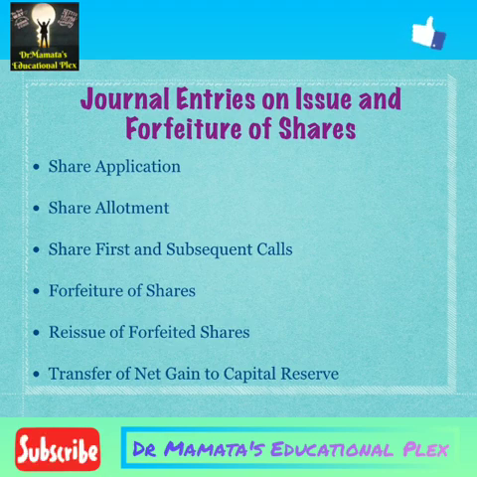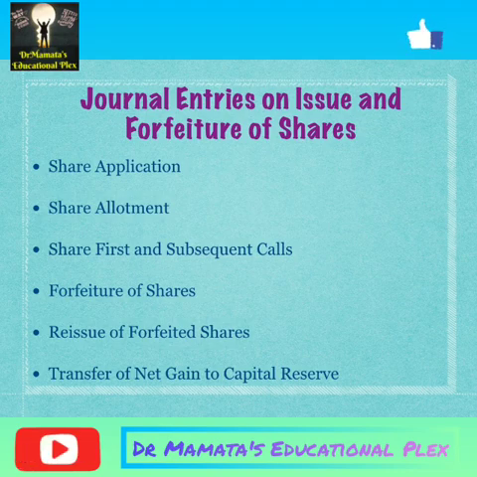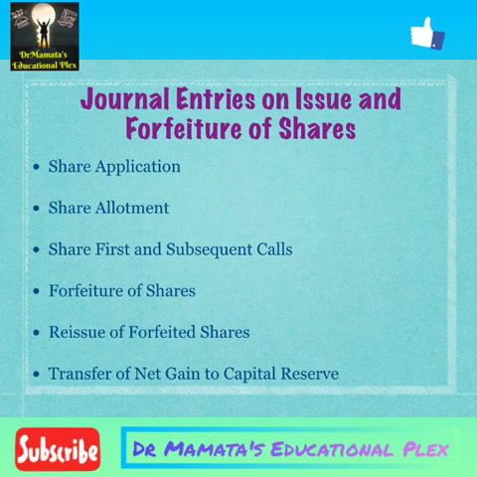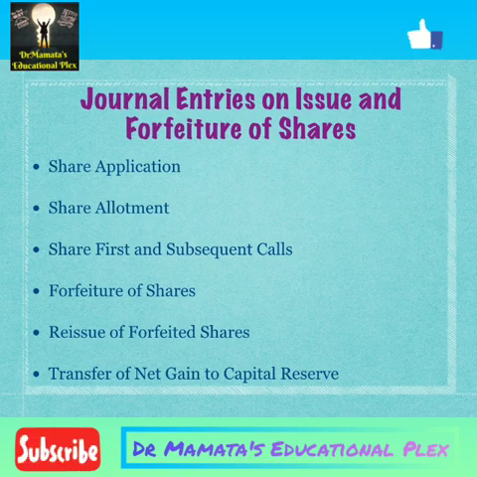Here I have given the sequence of our journal entries. Firstly, we have to pass the entries regarding share application. Then we have to pass the entries about share allotment. Then share first and subsequent calls. There may be 2 calls, 3 calls, 4 calls or 5 calls. So many calls will come under the journal entries. Then forfeiture of shares. Next to it, reissue of forfeited shares, and the last entry is transfer of net gain. If a net gain is there, then it should be transferred to capital reserve.